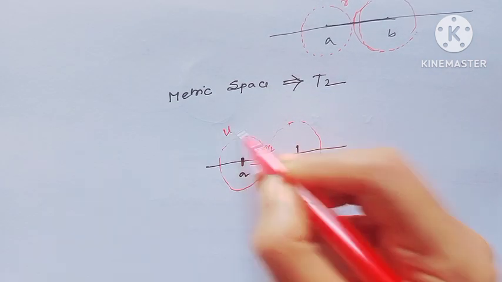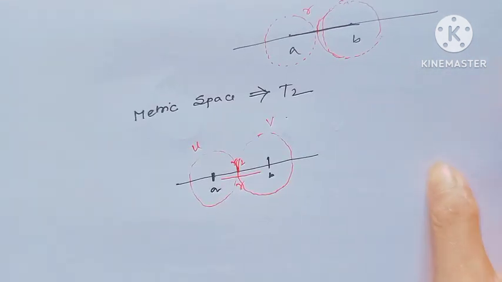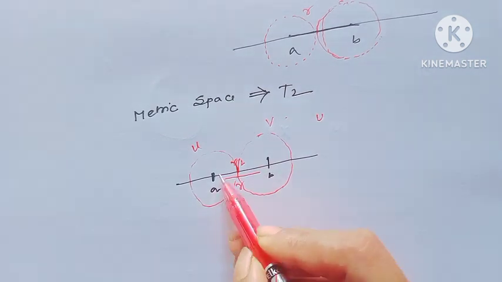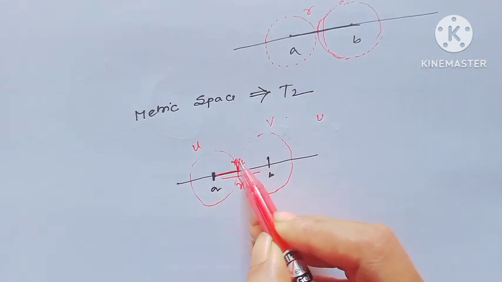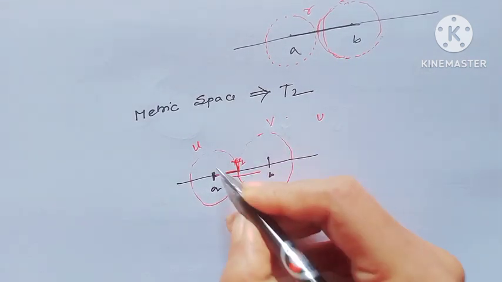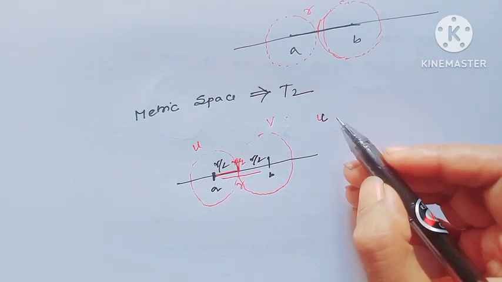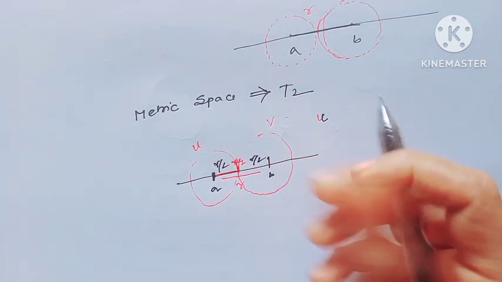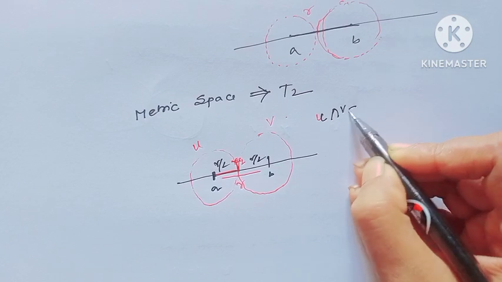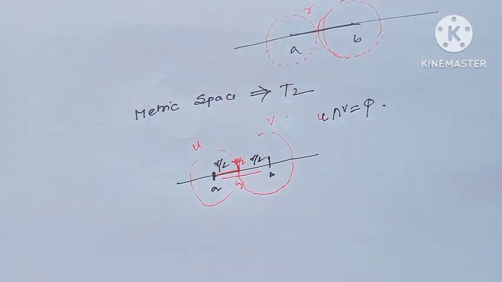and consider open balls of such type, this is U and this is V, and the radius of this open ball is here r over 2, here also r over 2. The radius of each open ball is r over 2 and U intersection V equals phi. So a metric space is always T2, and since T2, obviously it is T1.